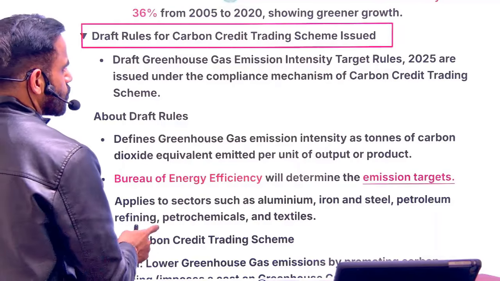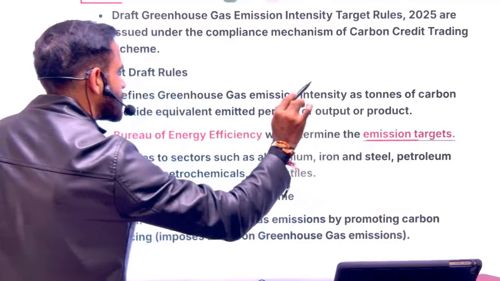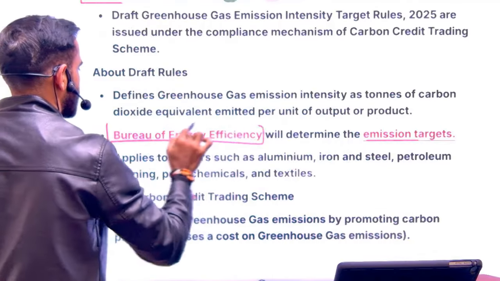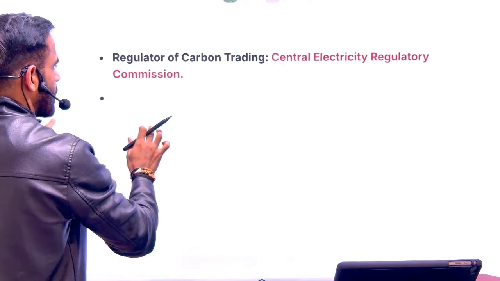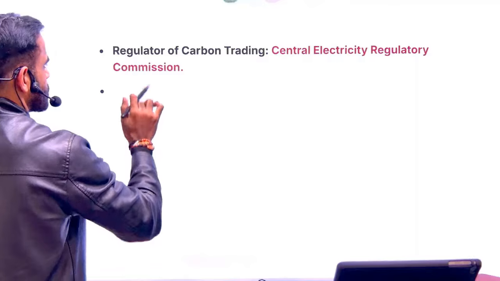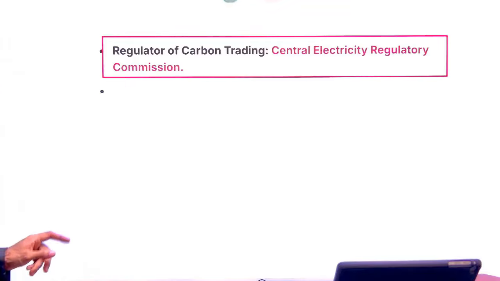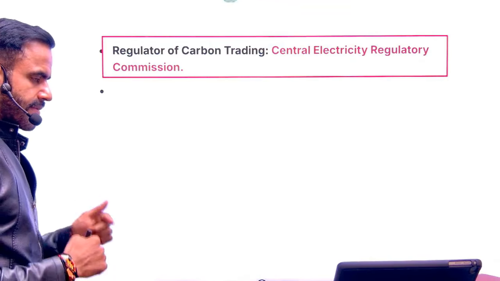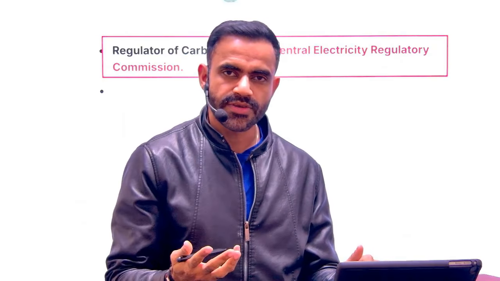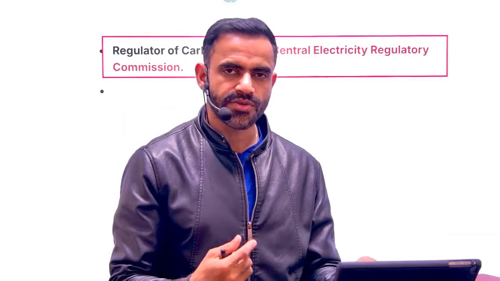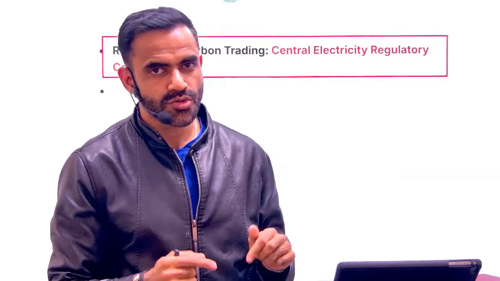Okay, so recently new rules were notified for this. Who is going to determine the emission target? Emission target means how much you can emit. So this will be by BEE. What is BEE? Bureau of Energy Efficiency. And who is going to regulate this entire process? Regulator is going to be CERC. What is CERC? Central Electricity Regulatory Commission. Please keep this in mind. Examiner can set a trap by exchanging these bodies, saying that CERC will determine the targets and implementation will be ensured by BEE. No, BEE is going to specify the targets. Regulator is going to be CERC.